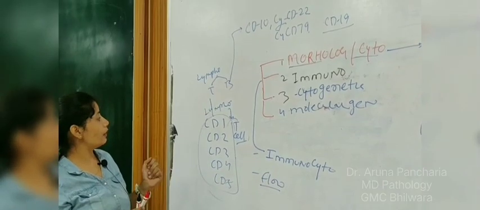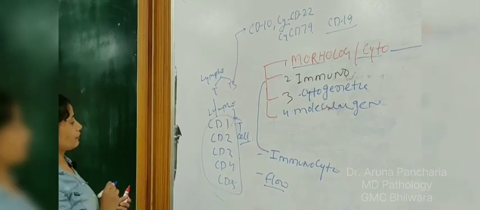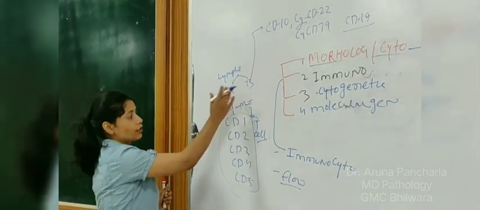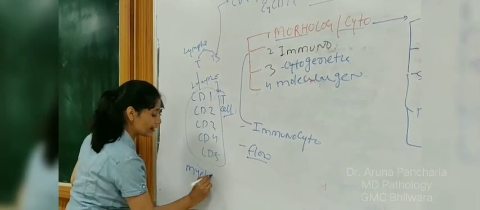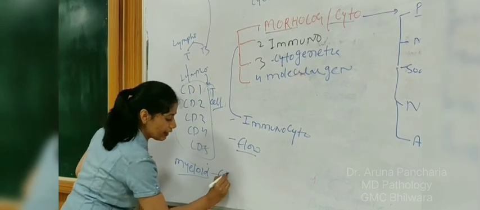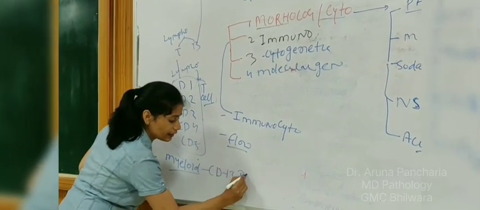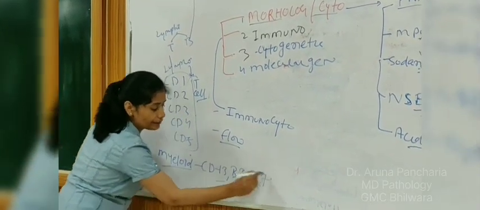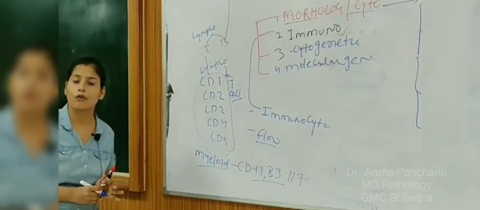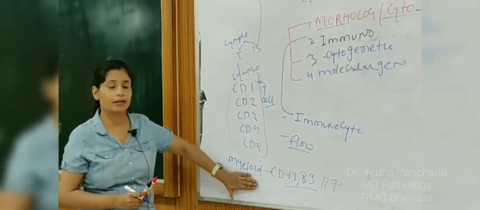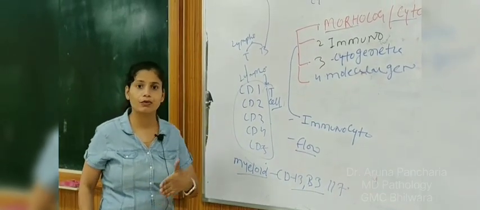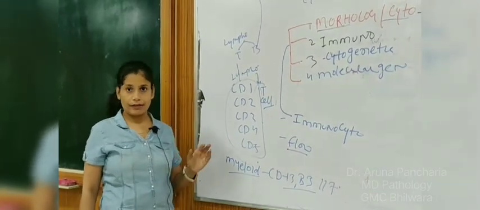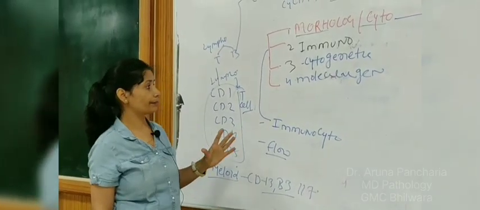Now, what about the myeloid lineage? This was all about the lymphoid lineage. What are the markers for the myeloid lineage in immunophenotyping? CD13, CD33, CD117 are for the myeloid, and glycophorin, hemoglobin are also markers. So by immunophenotyping we can reach the lineage and characterize the cell.